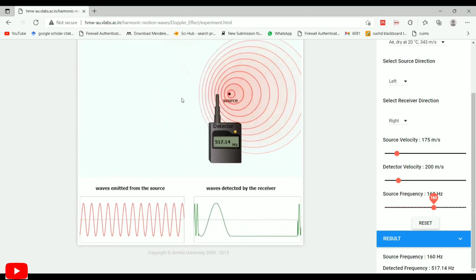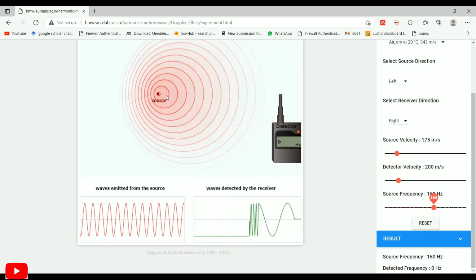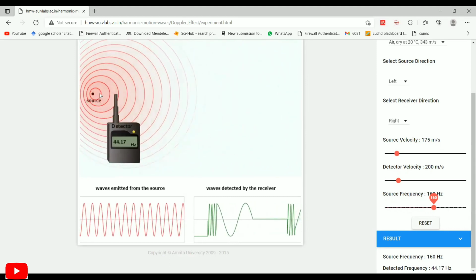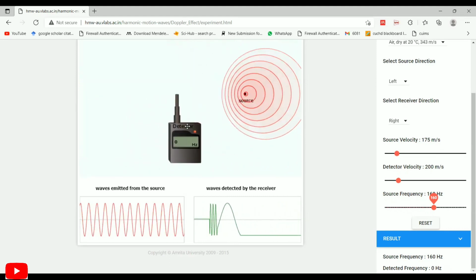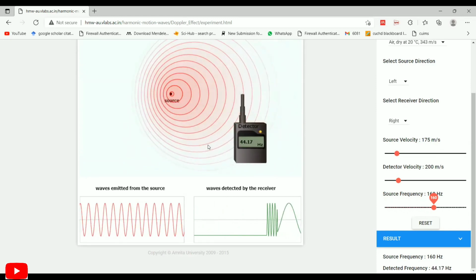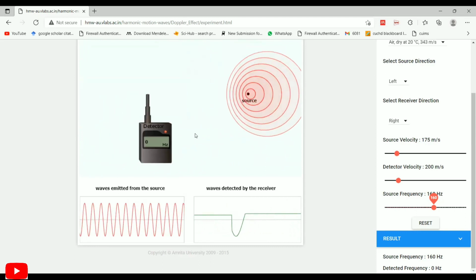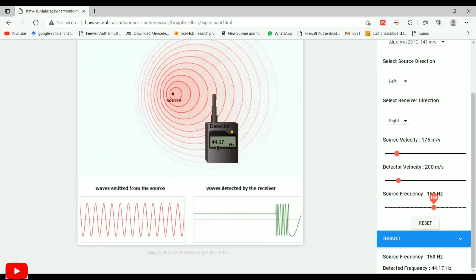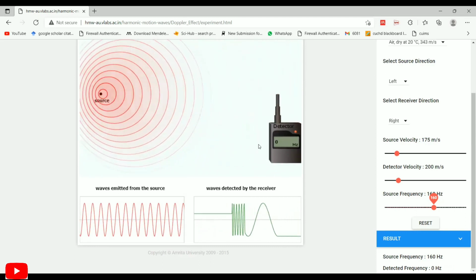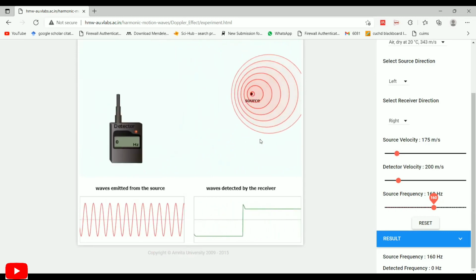Now we can perform the experiment and note down the observations in the observation table. When the source and observer are moving towards each other, the frequency is 517.14. When the source and observer are moving away, we get the detector frequency 44.17.